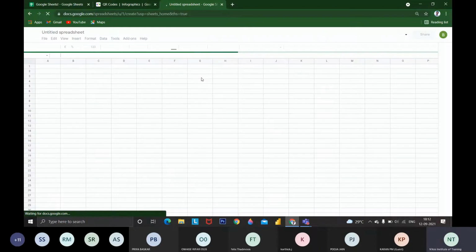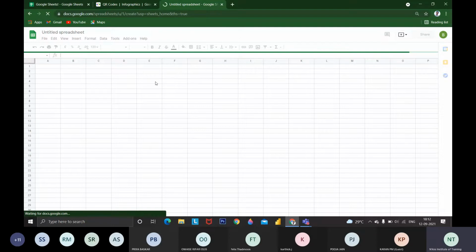Google already provides some templates which you can try in future days. Instead of using 100 plus apps on your mobile, you need not use those apps. You can use only Google Sheets. It will be more than enough for everything.